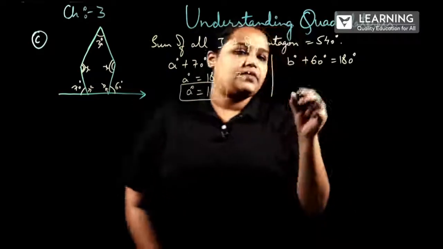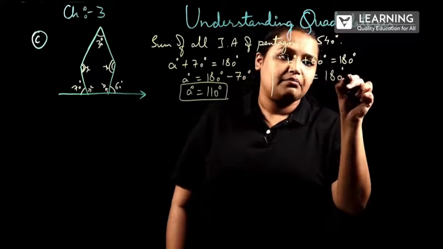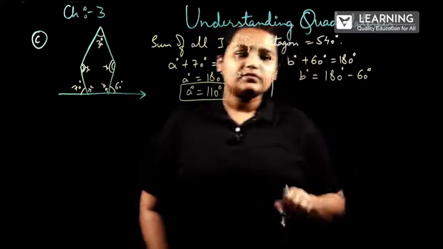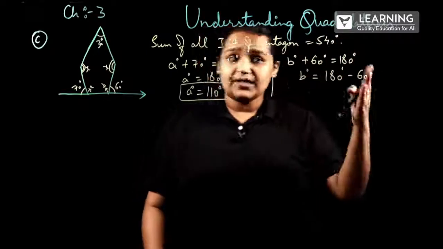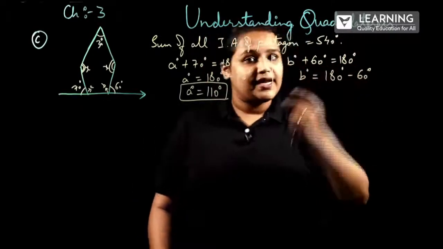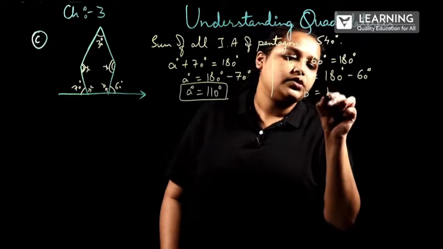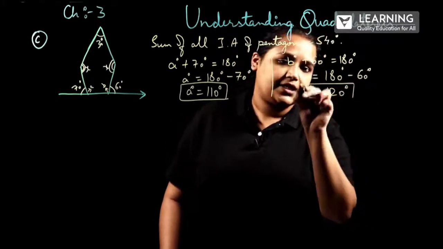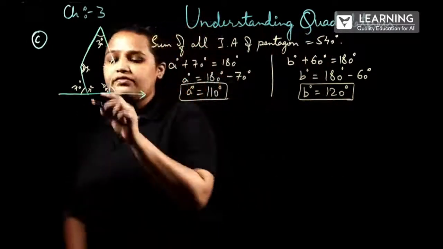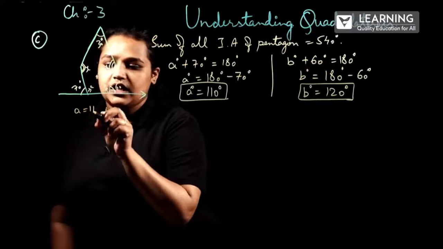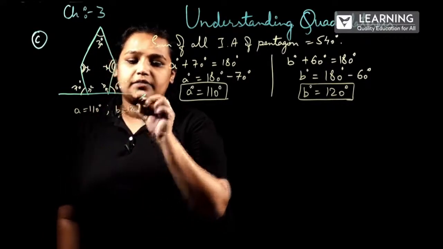Here, the same thing, B degree will be equal to 180 minus 60 degree. Why minus 60 degree? We are shifting from one side to the other side. The positive 60 will become negative 60. So, B degree value will be equal to 120 degree. Now, we got the values of A and B. A is 110 degree and B is 120 degree.